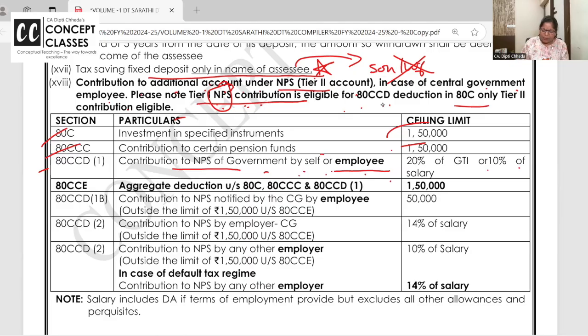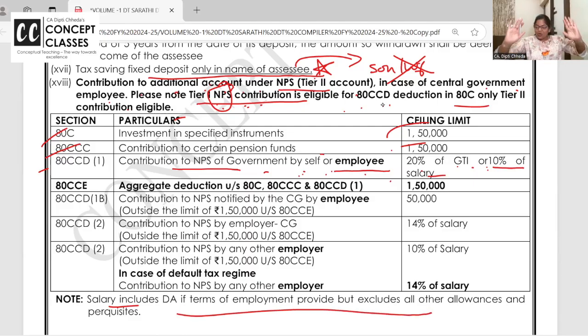If you are self-employed, doing business, then you can put up to 20% of gross total income in the National Pension Scheme. When I say 10% of salary, salary includes basic and DA, no commission, no allowance, nothing. For the definition of salary, see the salary chapter, where I have given a wonderful definition.